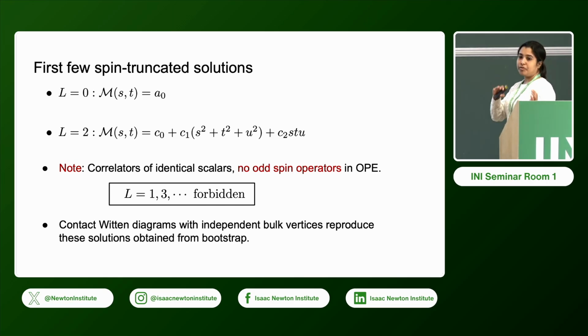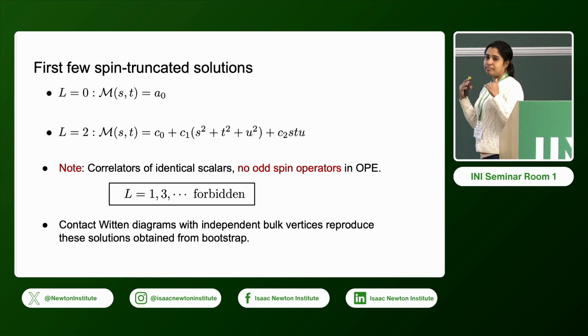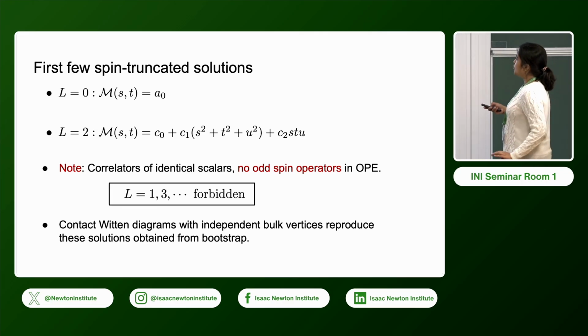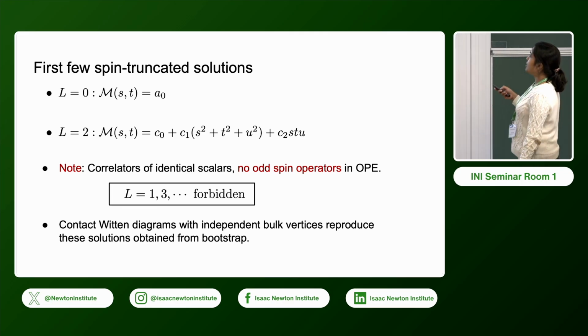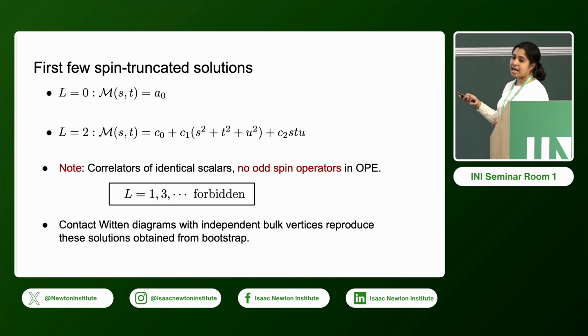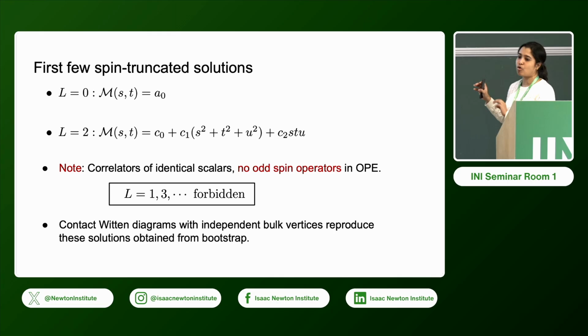And since we are dealing with only identical scalars, no odd spin operators are allowed in the OPE. So L equals 1, 3, etc. are forbidden. And this is going to be very important when we go to de Sitter. We can compute the bulk Witten diagrams and exactly reproduce these solutions up to a constant.